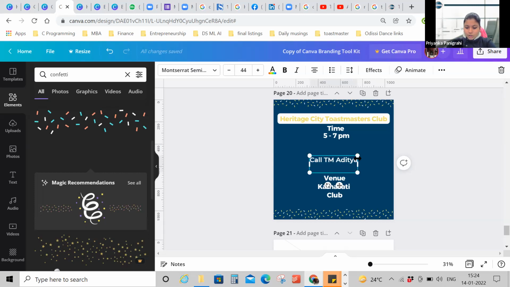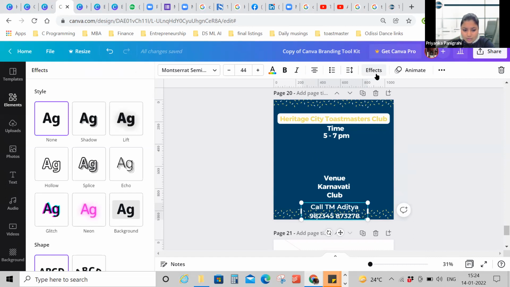I just pressed Shift plus Enter, or you can also press Enter. It will go to the next line. You can type a number. Okay. Now what you can do is place it here. Now you can see that it is not visible properly, right? The number is not visible. It is overlapping.